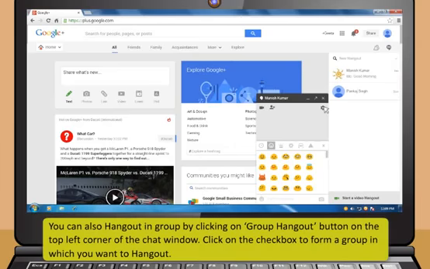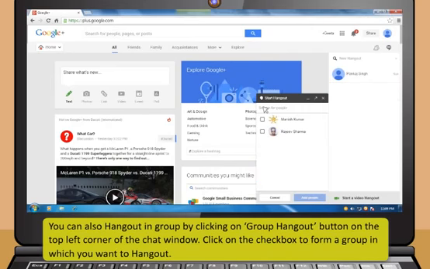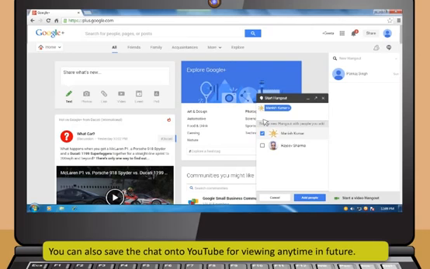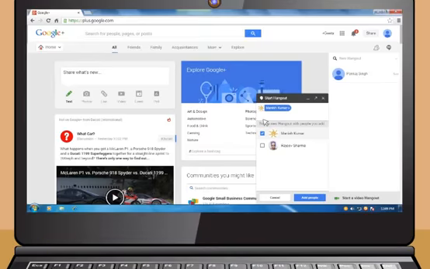You can also hang out in a group by clicking on the Group Hangout button on the top left corner of the chat window. Click on the checkbox to form a group in which you want to hang out. You can also save the chat onto YouTube for viewing anytime in future.